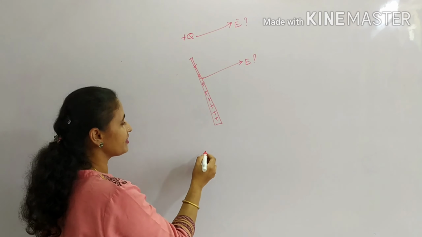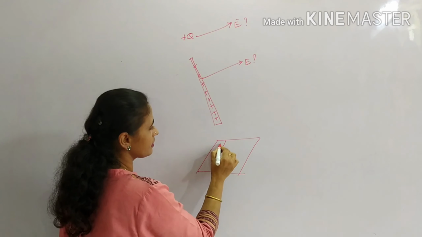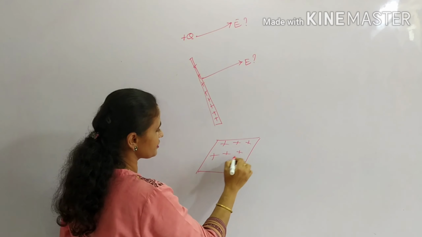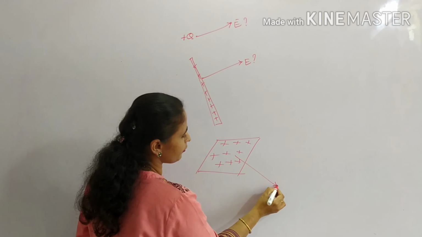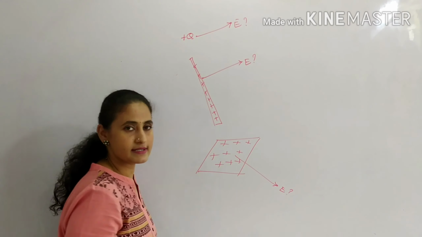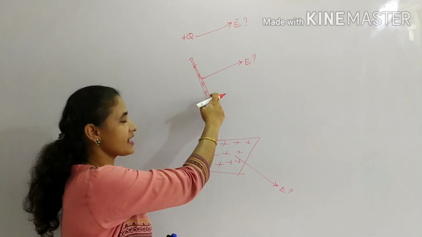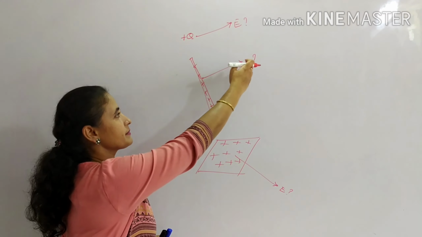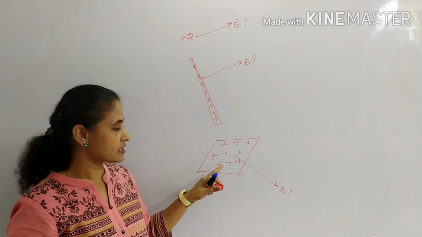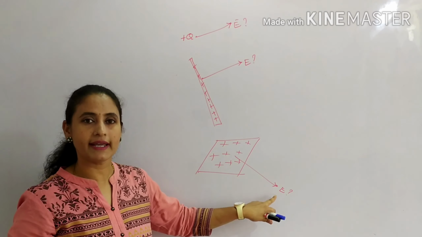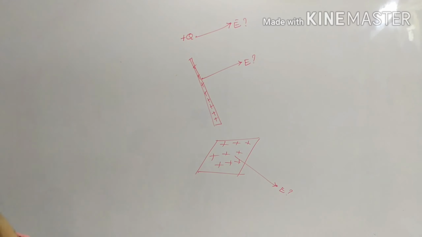At the same time, we will derive the equation for a surface charge. What is the electric field at one particular point because of this surface charge? Let us derive the equation for the line charge distribution which creates some electric field at one particular point. Then we will move on to the derivation of the electric field at one particular point due to a surface charge.